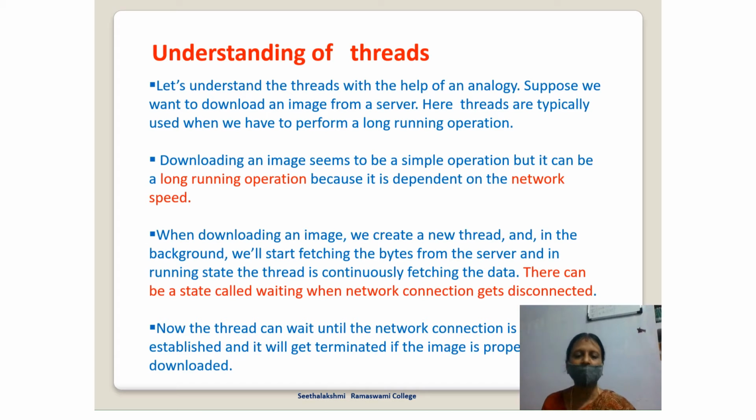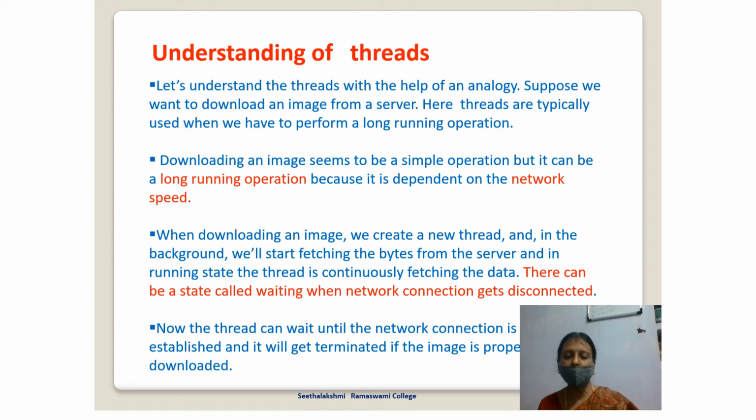Let us understand threads with the help of an analogy. Suppose we want to download an image from the server. Threads are typically used when we have to perform a long-running operation. Downloading an image seems to be a simple operation, but it can be long-running when it is dependent on the network speed.